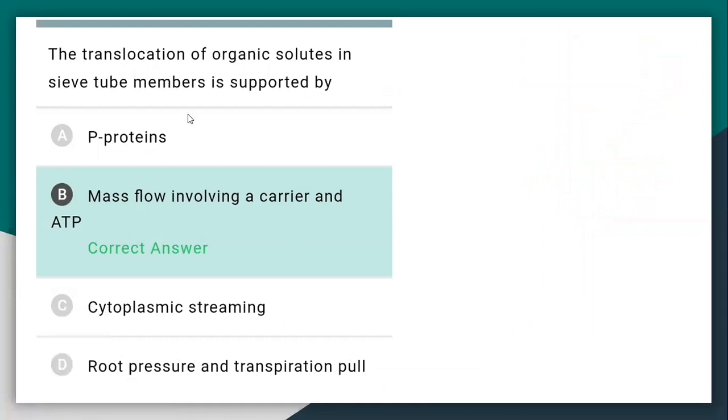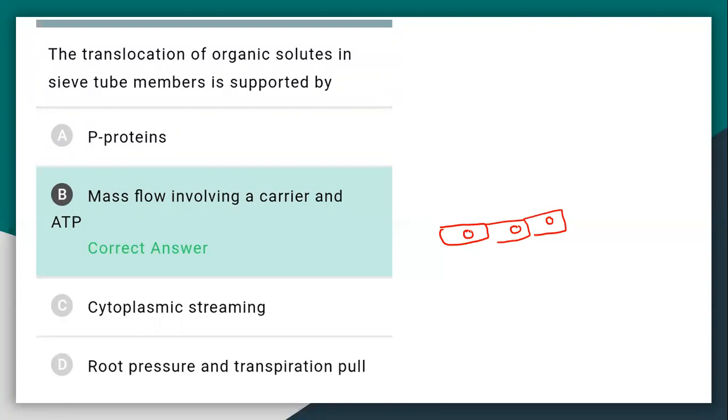So next question: translocation of organic solute in sieve tube members is supported by... During translocation, suppose these are mesophyll cells, from where the photosynthate is produced in the form of glucose and transported in the form of sucrose.